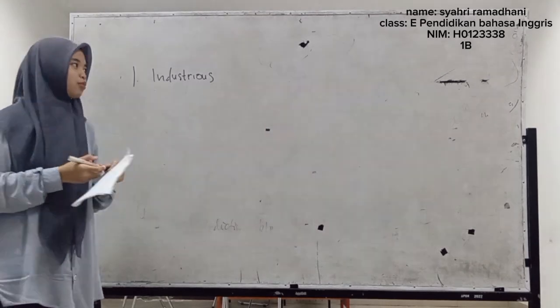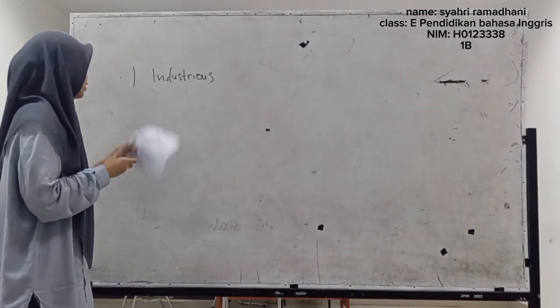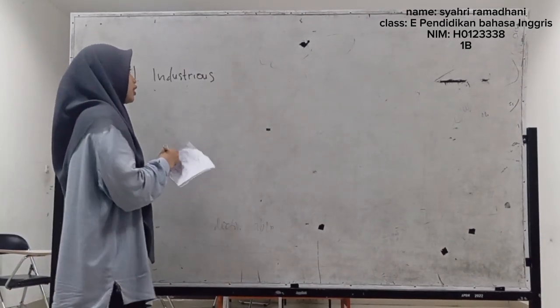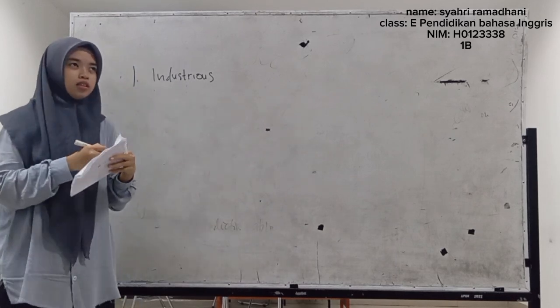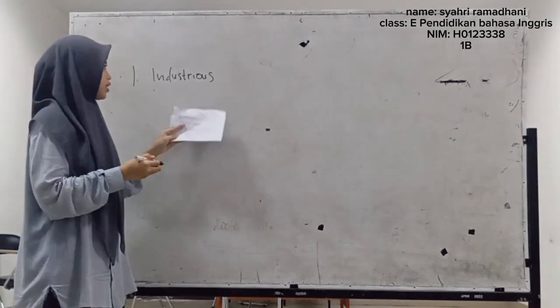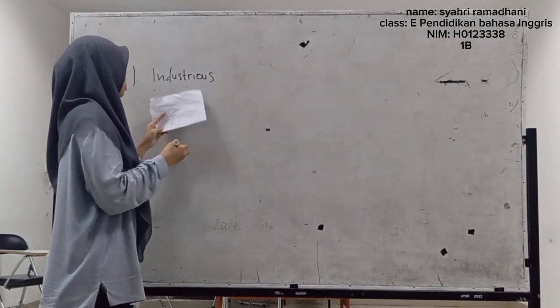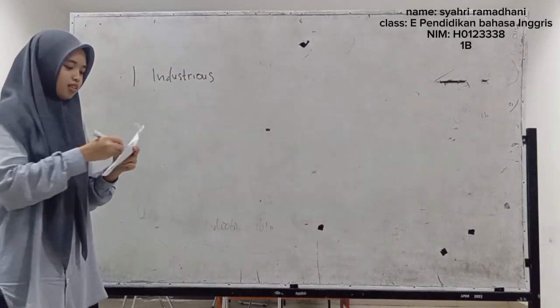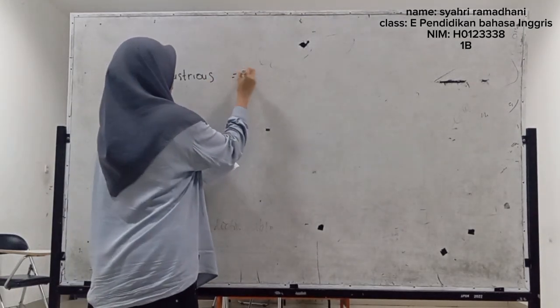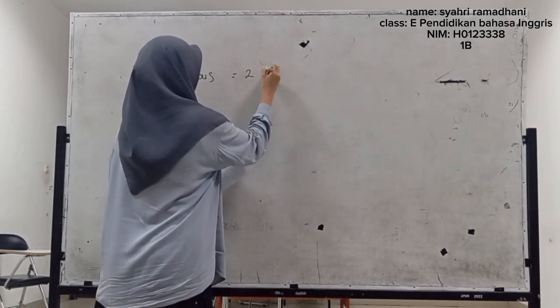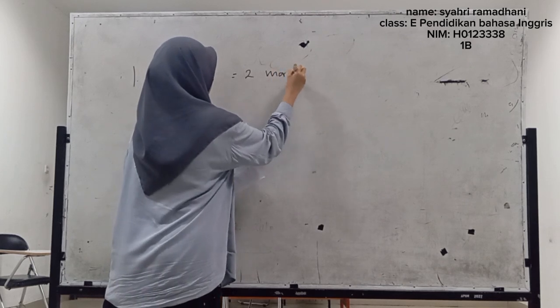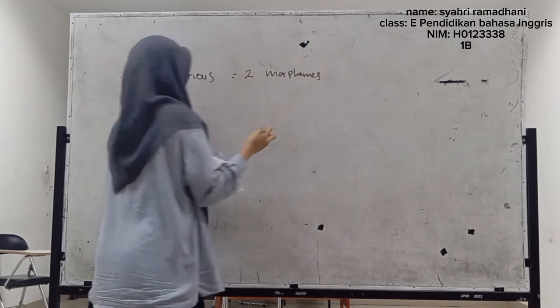Okay, here I'm going to determine the type and subtype in this word. The word is "industrious," and this word has two morphemes.